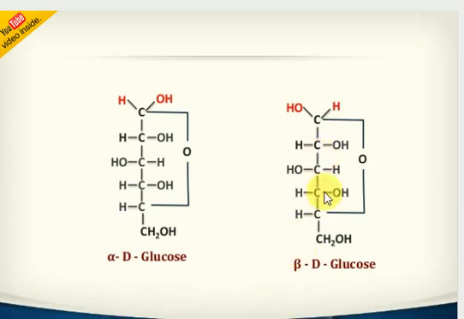Remember, for those students going for the NEET examination, this question is very, very important. Anomers have the same molecular formula and structural formula, but when they form a cyclic compound, the arrangement of the first hydroxyl group around the first carbon atom is different. When it's on the right hand side, it's called alpha. When it's on the left hand side, it's called beta only.